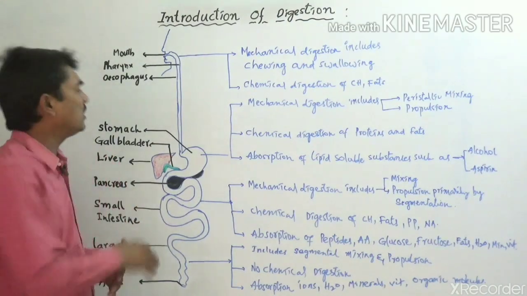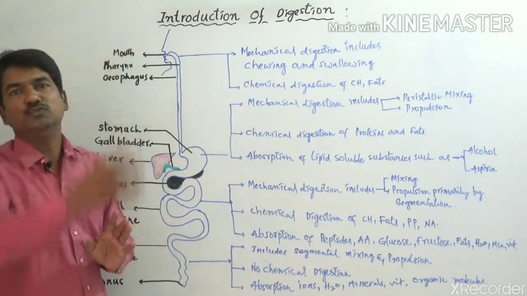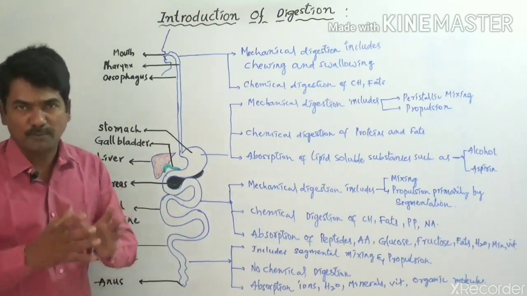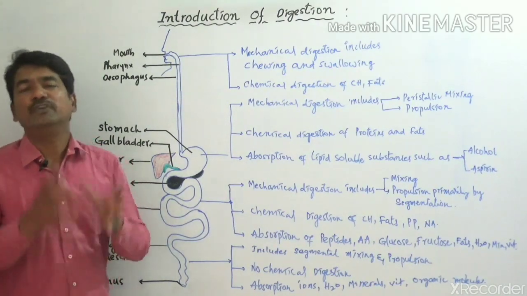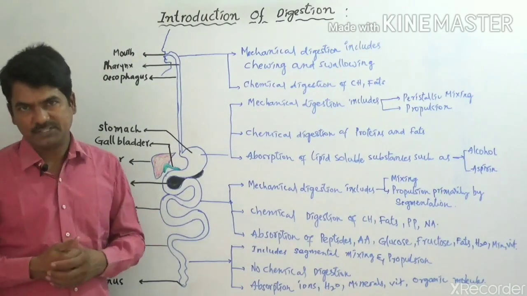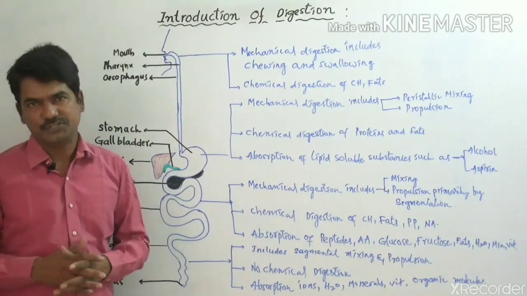The enzymes and hormones participate in the digestion process, and the large food molecules will be converted to small food molecules. Only in the form of small food molecules can we digest the food and get the energy into our blood cells. So that is the process involved in digestion.